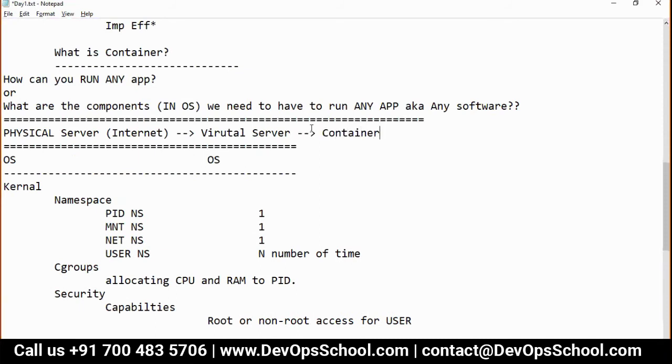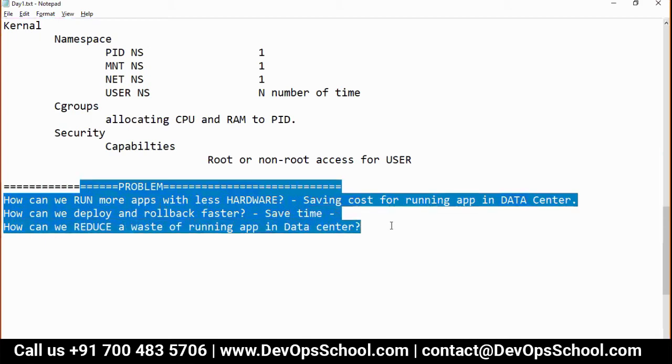So one thing is clear, we run applications on a physical server, we run applications on a virtual server, and we do run applications in a container, but still we are not sure about it. What is a container? We'll discuss it, but containers help you address all these problems.